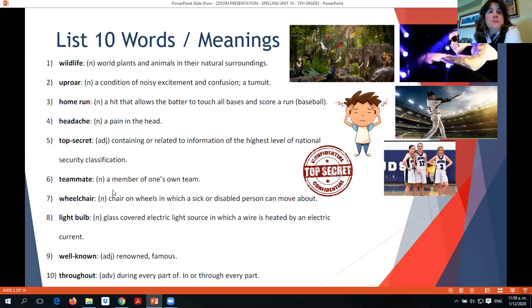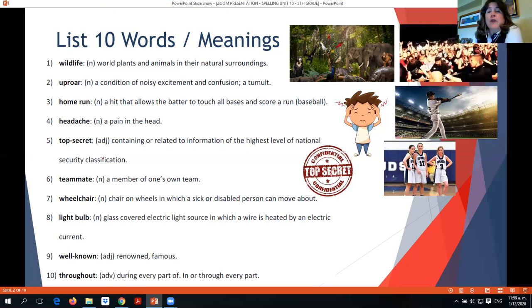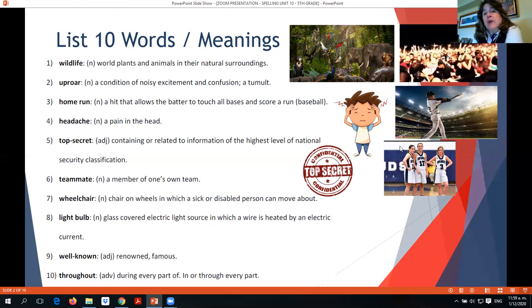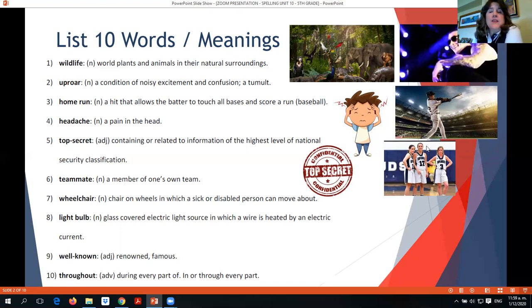Number 6, teammate. Teammate is a member of one's own team. For example, in this picture, we have 3 girls. They are teammates because, as you can see, they are members of the same team.